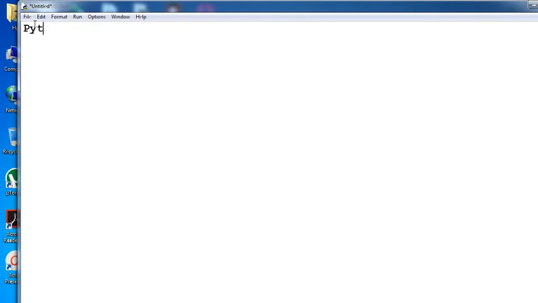We will type the heading here: Python program to handle simple runtime error. Okay, that is for your program heading. We will use the hash mark for the heading here. That means that is your program name: program to handle simple runtime error. Okay, then you can start your program from here.